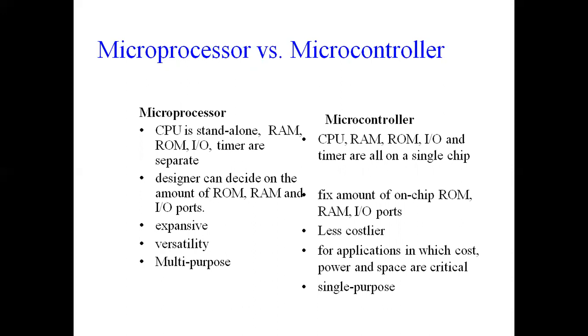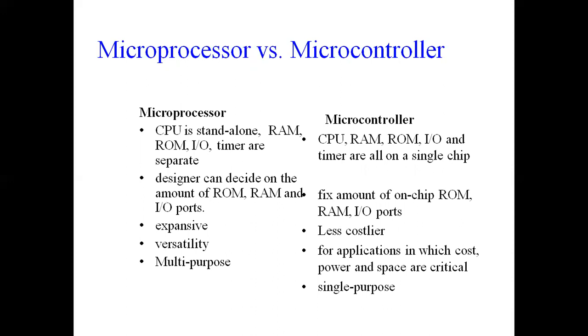And students, when you move to the second difference, in a microprocessor the advantage is that as all these components are placed externally, the designer can decide the amount of RAM, ROM, and I/O ports required for his application. Whereas in a microcontroller, the drawback is that as all are integrated on a single chip, there is a fixed amount of ROM and RAM. The third point: microprocessors are expensive, whereas microcontrollers are less costly as all are integrated on a single chip.